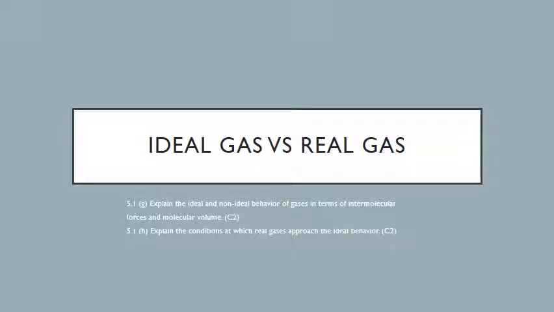So for today, we're going to learn about the ideal gas versus the real gas. We're going to learn about the behavior of the ideal gas and also the behavior of the real gas. This corresponds to the learning outcomes 5.1G and 5.1H. Explain the ideal and non-ideal behavior of gases in terms of IMF and also the molecular volume. Explain the condition at which real gases approach the ideal behavior.